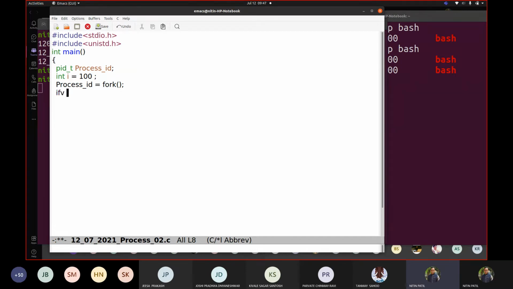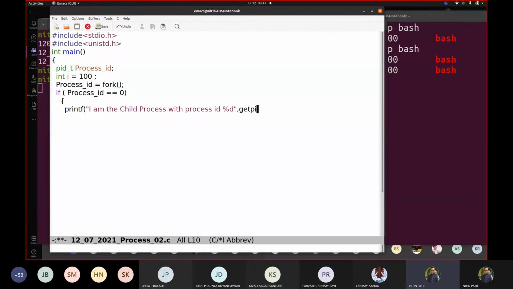So if we write code that way, if process ID is equal to 0, so that means what? We are in child, correct? So printf "I am the child process with process ID %d".